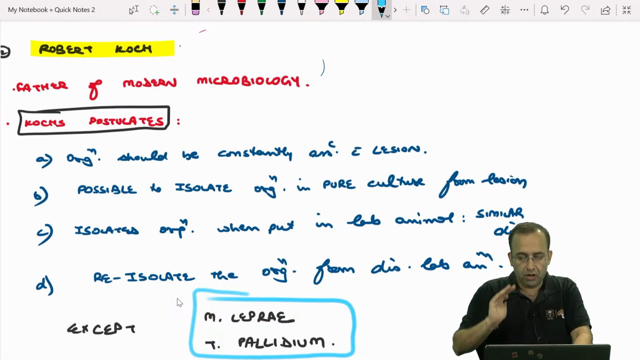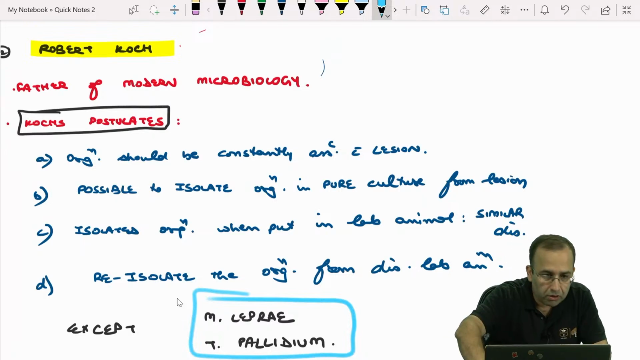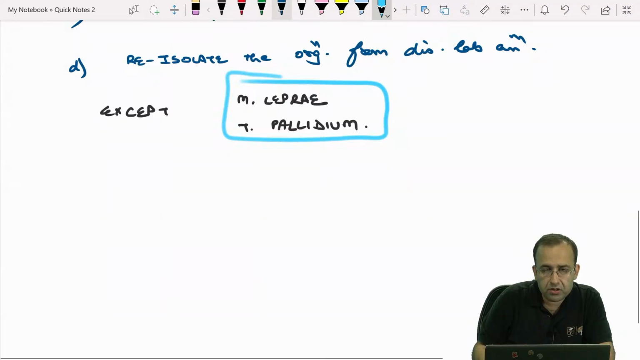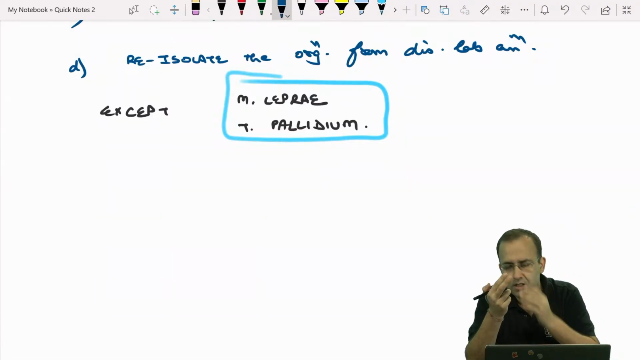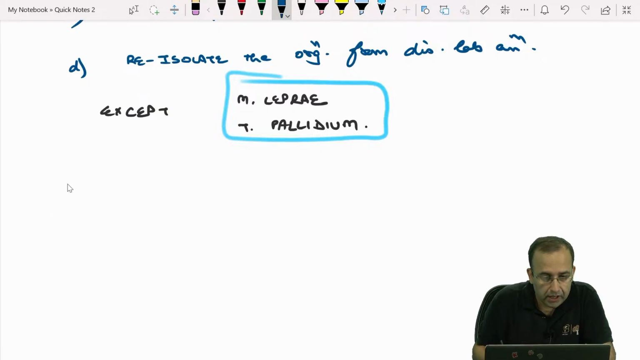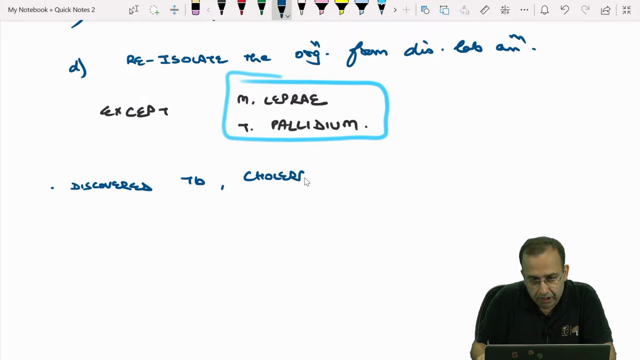This was about Robert Koch. Other than giving the Koch postulates, so nothing is to be memorized till now. Koch postulates, we double check. If you just know double check, you will know everything about it. He also discovered TB, the cholera bacilli, and proposed the hanging drop method.